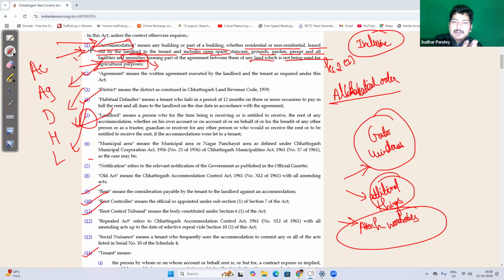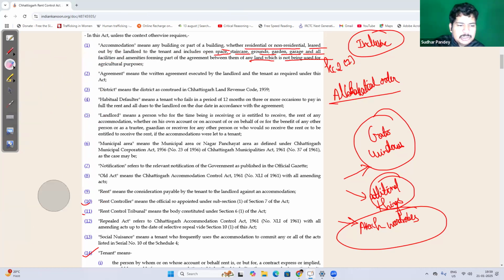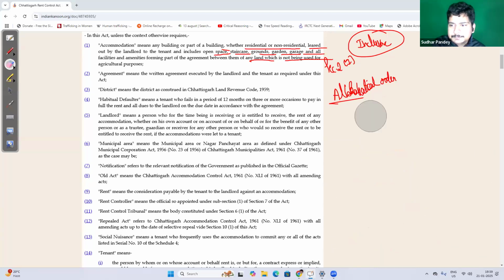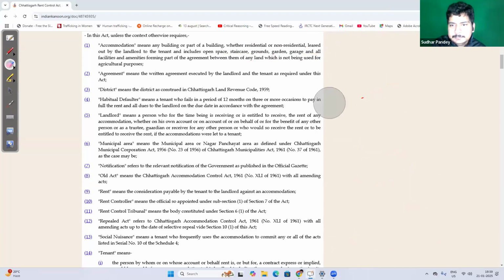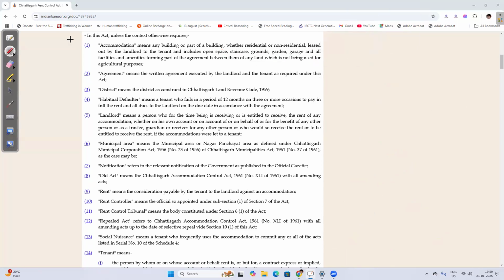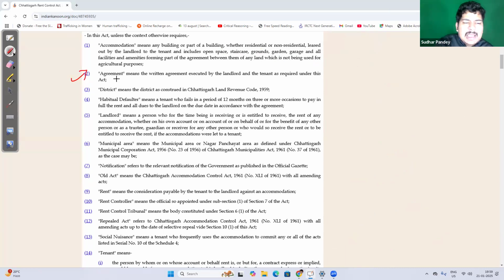And if the property is not agricultural, is not getting used for agricultural purpose, it is accommodation. So tell me whether the definition of accommodation is clear, yes or no? Just let me know. Is it clear? Yes, sir. Perfect.